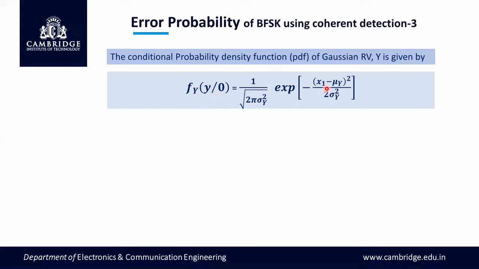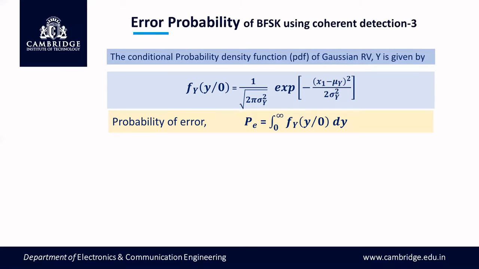This equation is a Gaussian distribution function. It is chosen because the random variable is assumed to be Gaussian, so the PDF is always a Gaussian distribution function. It is an exponential function with the variable square, (y minus mu y). Mu y is the mean value of the random variable y. Sigma y square is the variance of the random variable y. Variance appears here also. This is the Gaussian distribution function, the PDF.